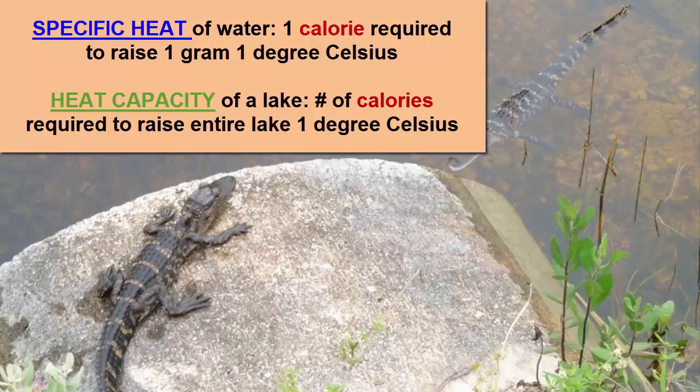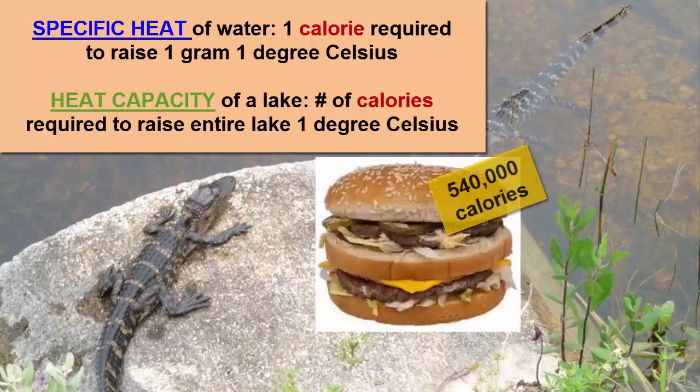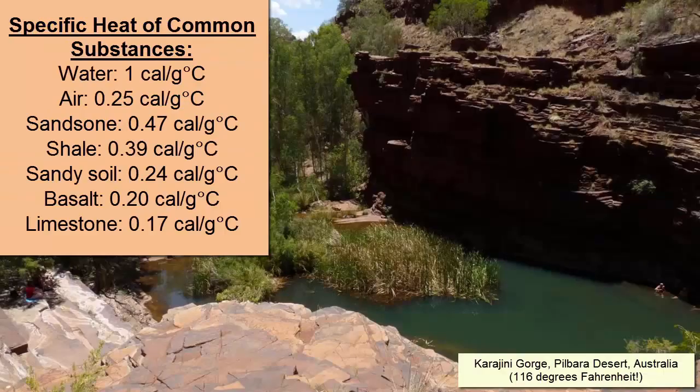The unit used to measure heat is a calorie. We all know about calories in the food we eat, but those calories are actually kilocalories, or 1,000 calories. A Big Mac, for example, has 540,000 calories. The specific heat of a variety of substances is provided here.